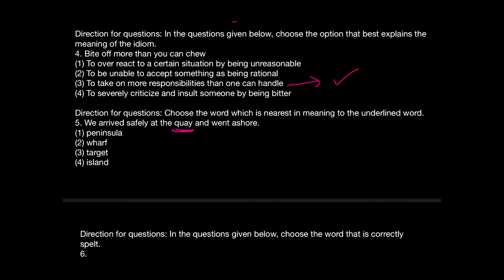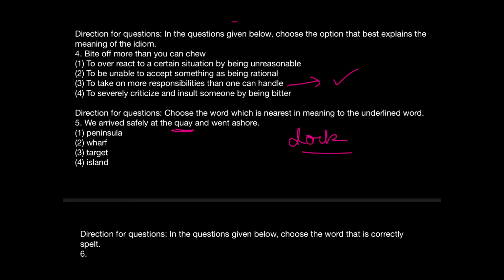Okay, so we are talking about something related to ashore, so it's related to either an island or a peninsula or a wharf. Now, look, if I had given you a synonym of the correct answer, you would have got that absolutely right. But the reason this is a vocabulary test is that I have just changed the term dock into a different synonym. So, you know a dock is a place where the ships stop, right? So the meaning of quay is dock only. But dock has a different synonym as well.